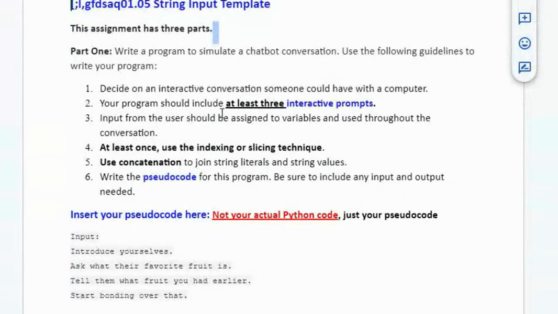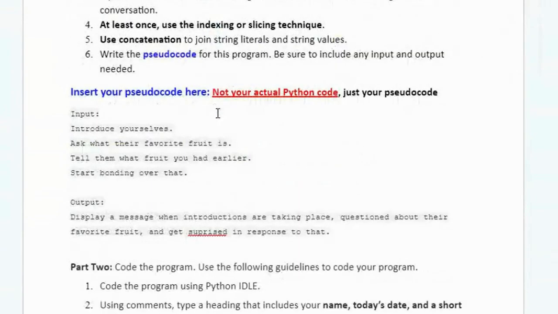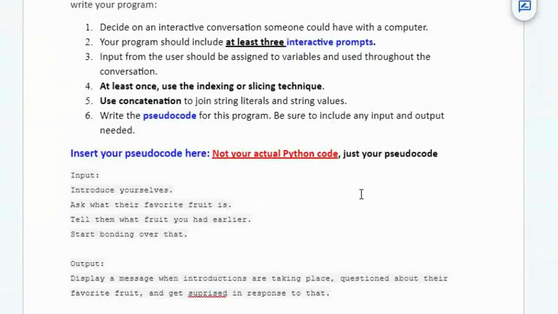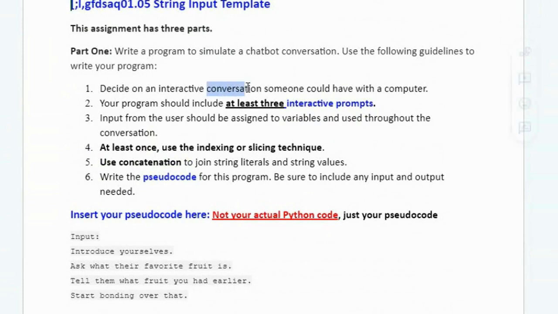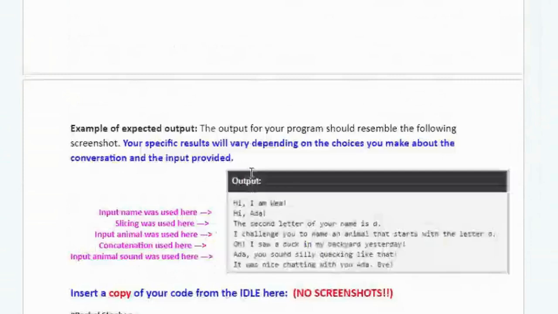Let's take a look. Okay, I've got your string input template here. Pseudocode input: introduce yourselves, say what your favorite fruit is, tell them what fruit you had earlier. Start bonding. Display a message with introduction, second place, question about their favorite thing. Okay, so we've got that. You should have an interactive conversation with at least 3 interactive prompts. Assign those to variables and use them. Use indexing or slicing, concatenation, and pseudocode. Okay, pseudocode looks good. Let's go down here to your program.